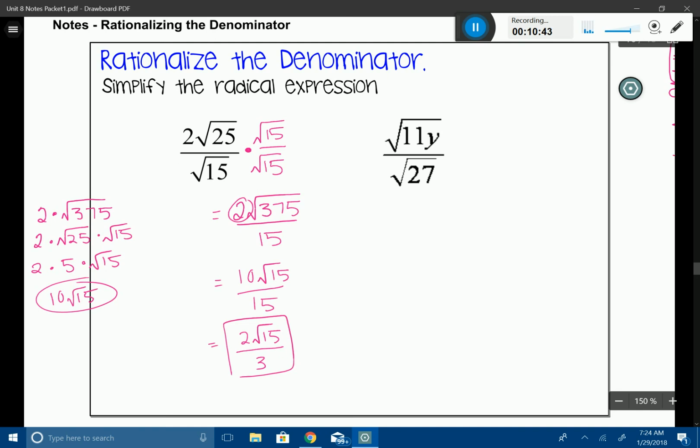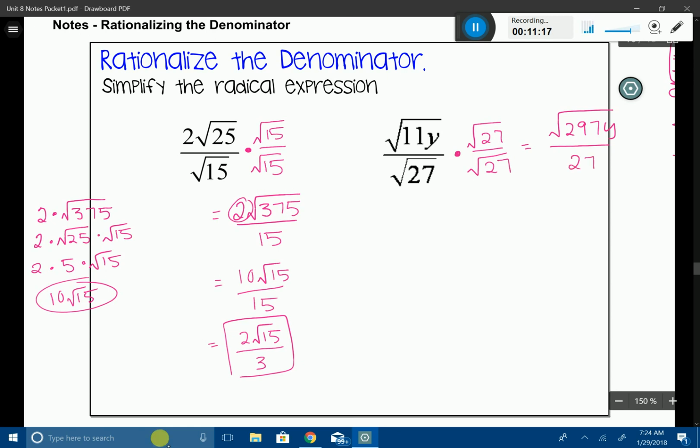All right, let's try another one with a variable, kind of throwing one in there, and we'll get a little bit more complex as the unit goes on. But let's go ahead and start this one, and let's go ahead and rationalize the denominator. Let's go ahead and multiply the top and the bottom by 27. And let's go ahead and use our product rule and multiply these straight across. So it looks like I'm going to have the square root of 297 with a y. And then in the denominator, I'm going to have my 27.